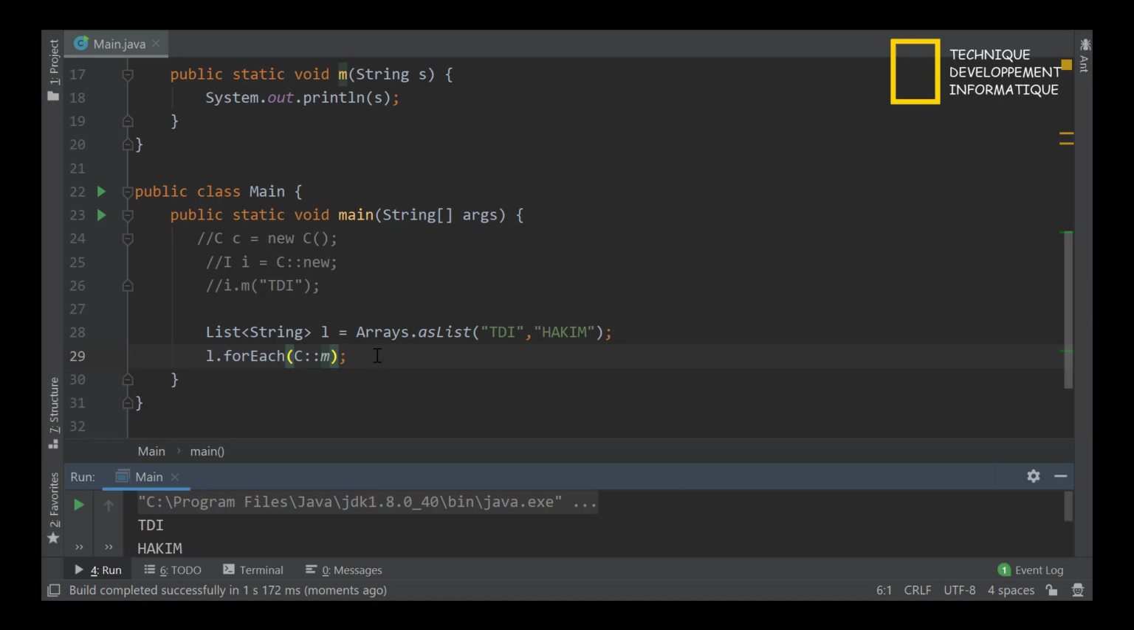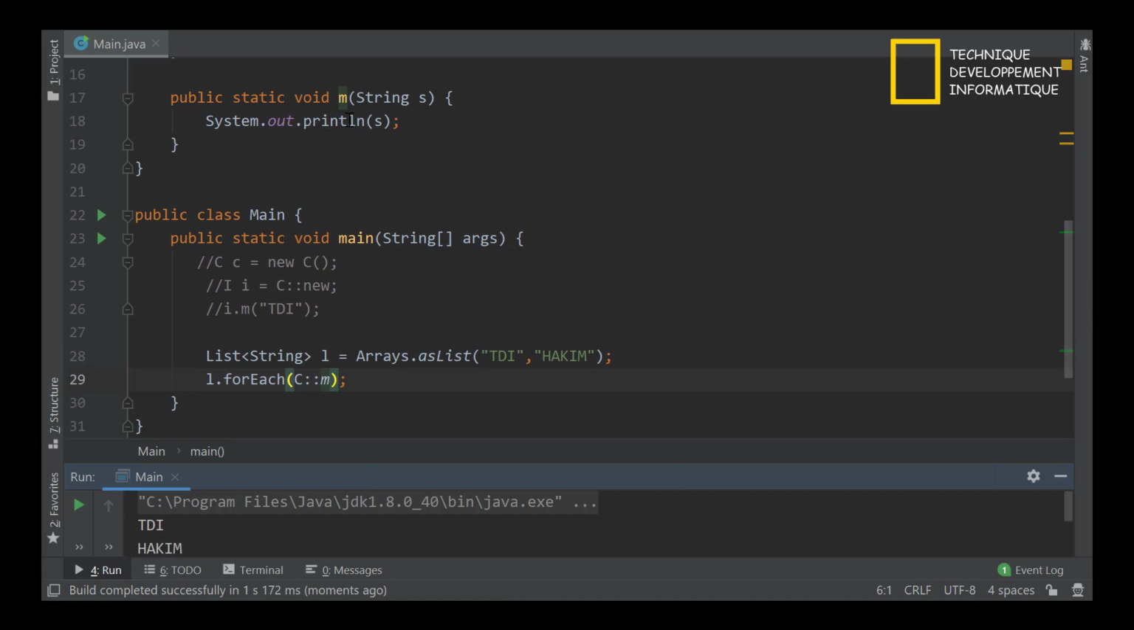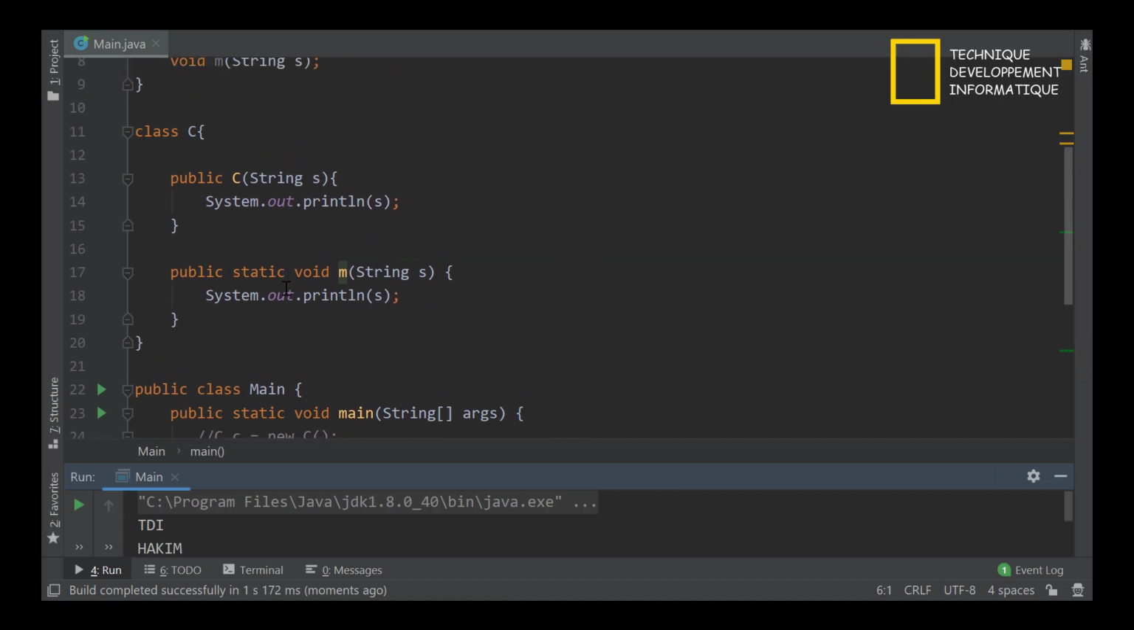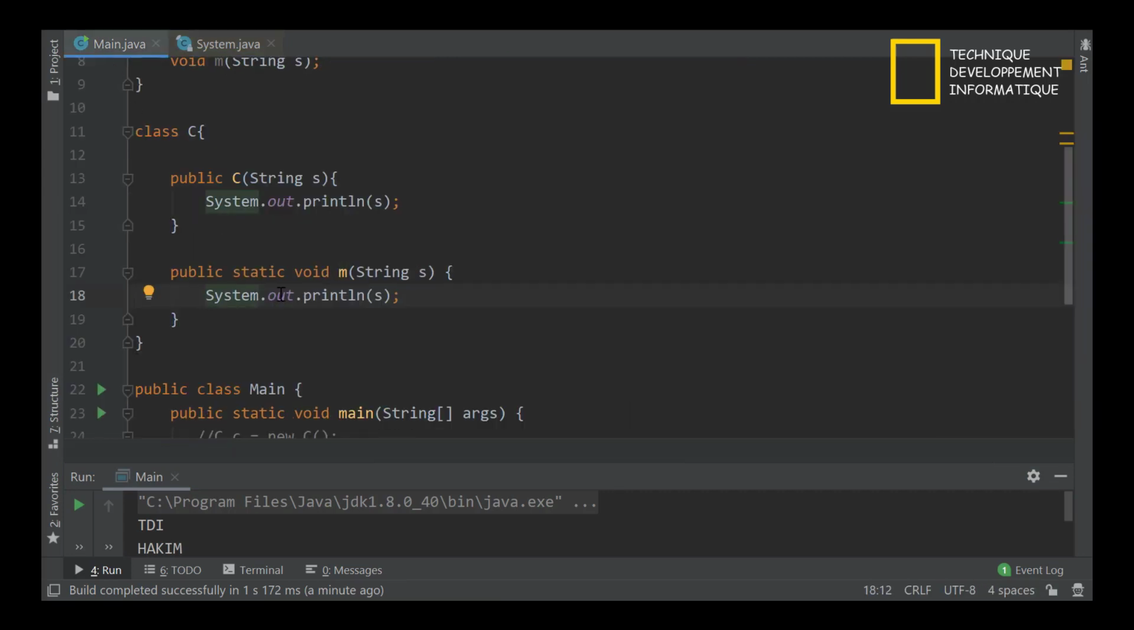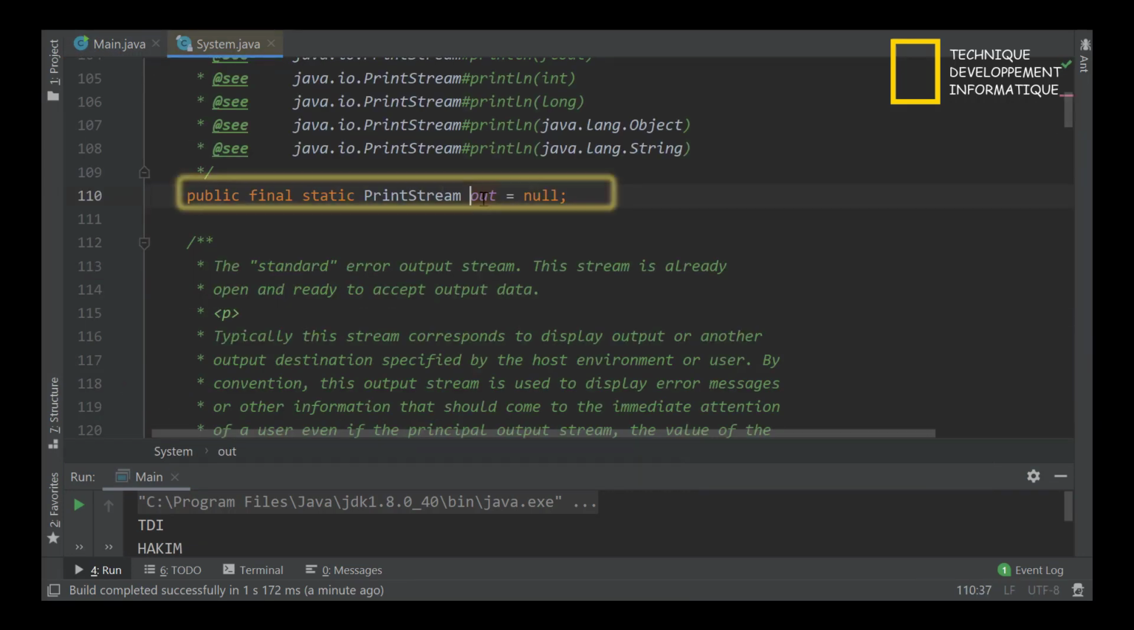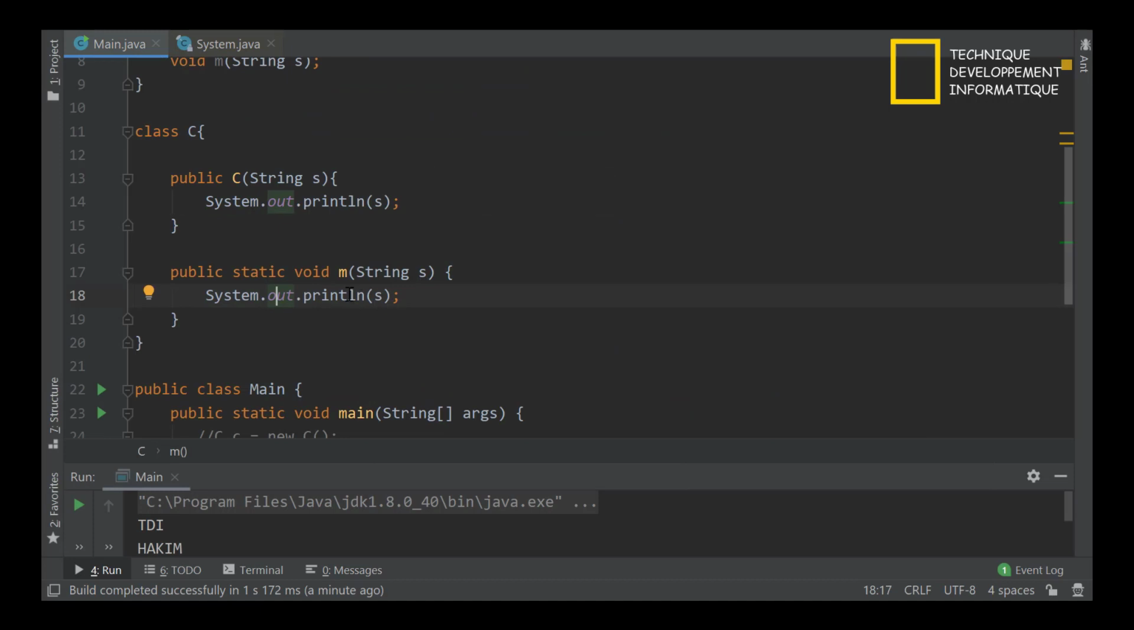Okay, good. Now we could also use the println method. We will detail this method. System is a class. Out, what is out? We are going to see System. System is a class. So now out is a static object of this class System, and this object is an object of the PrintStream class. Remember this name. We will see now the println method.